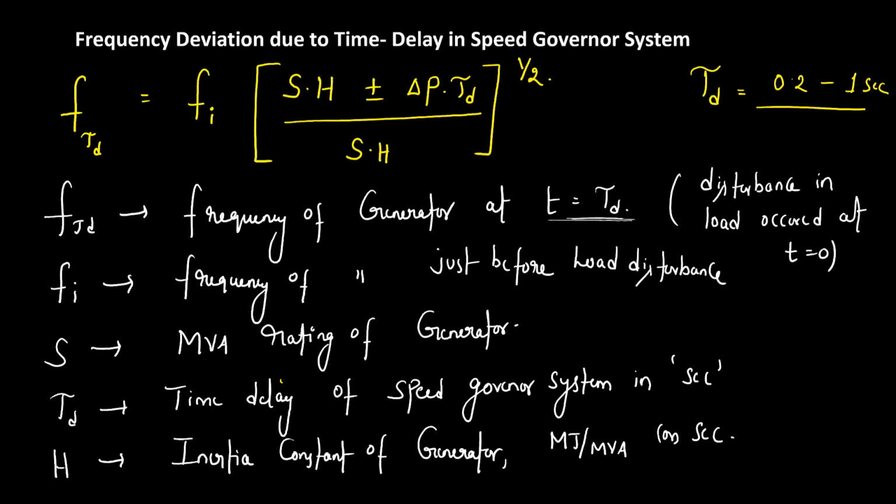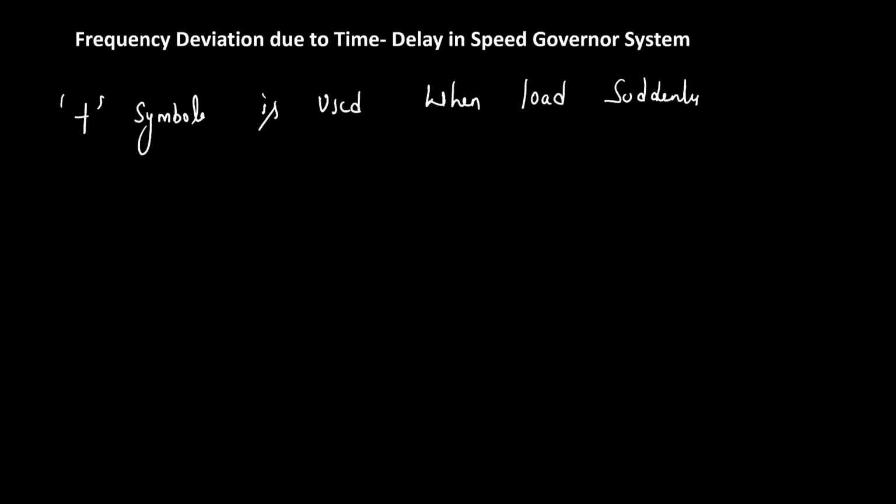Now here, the plus symbol is used when load suddenly decreases.